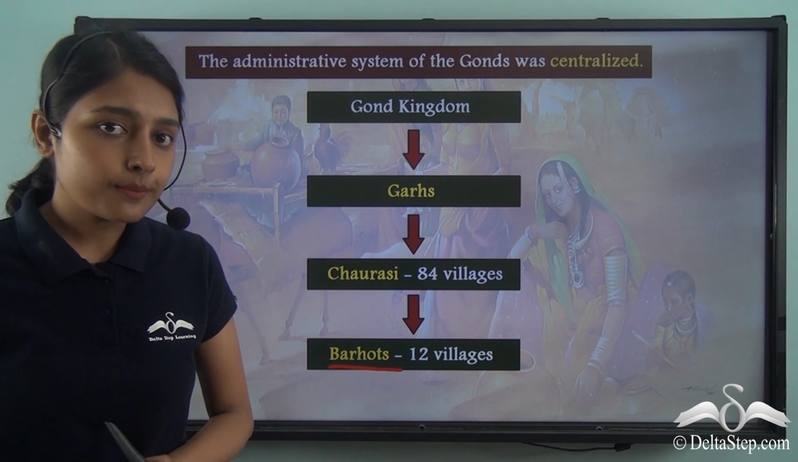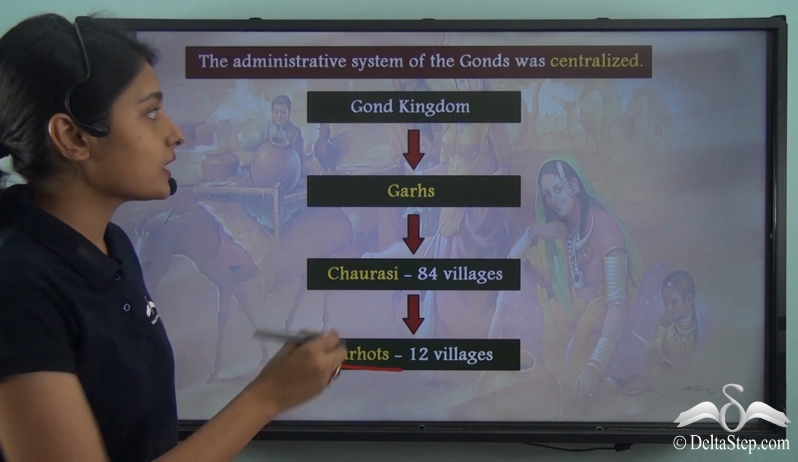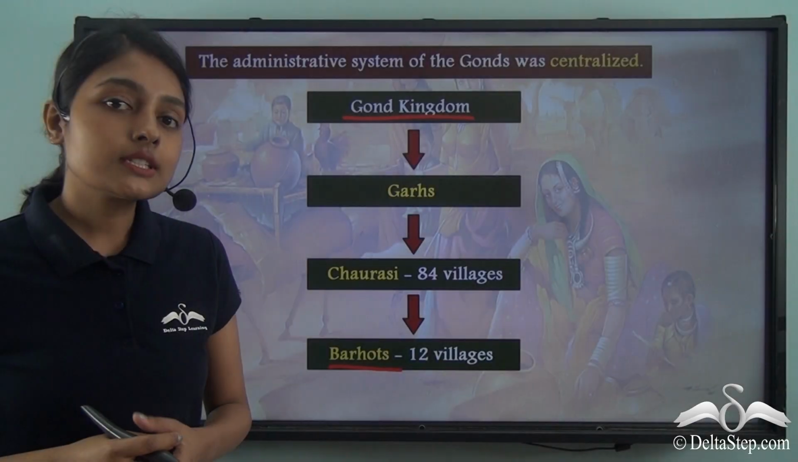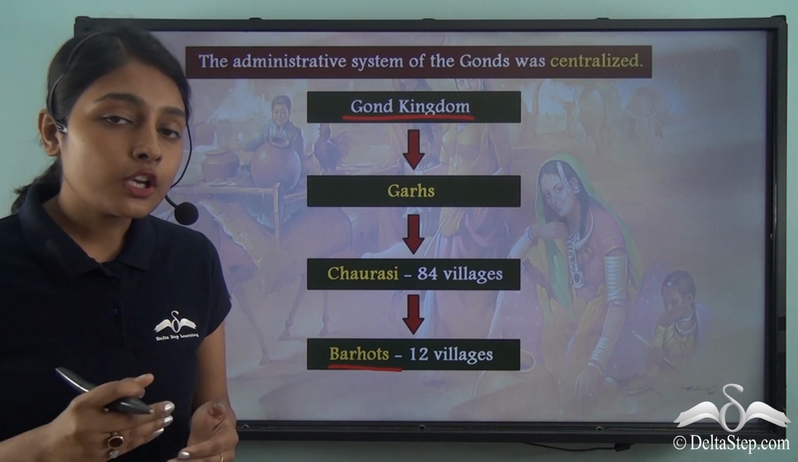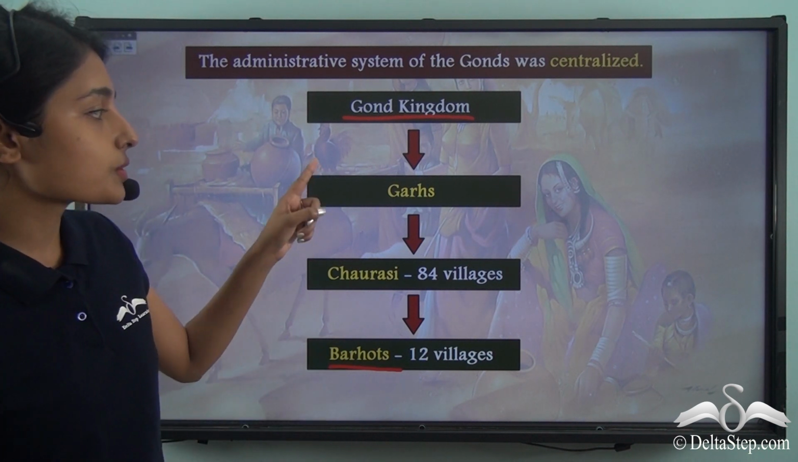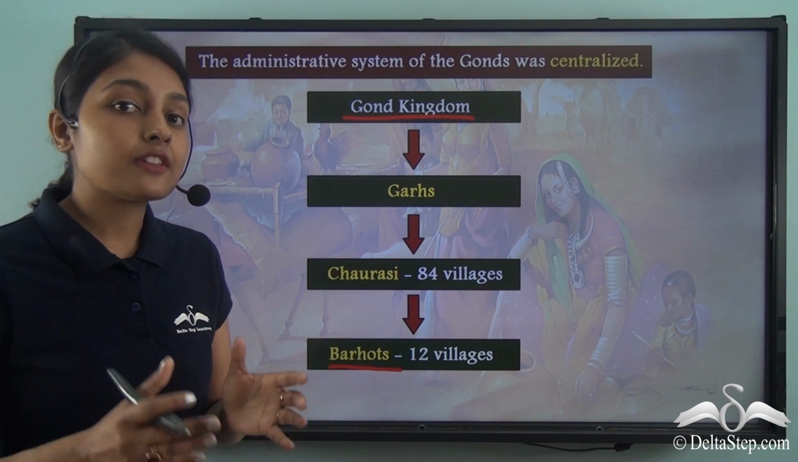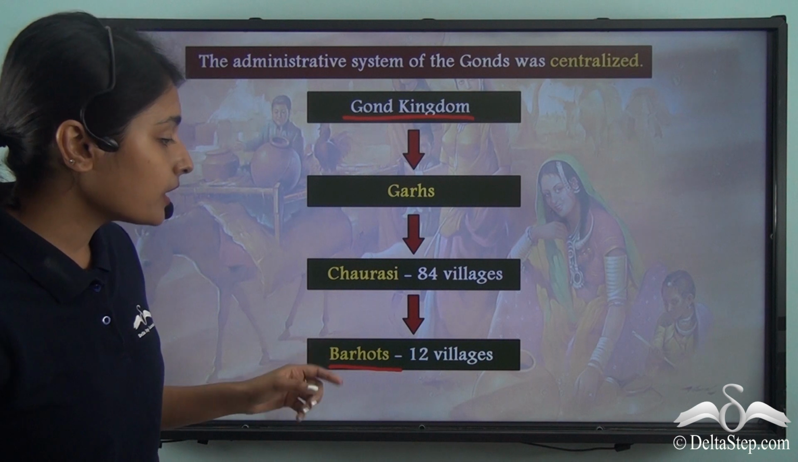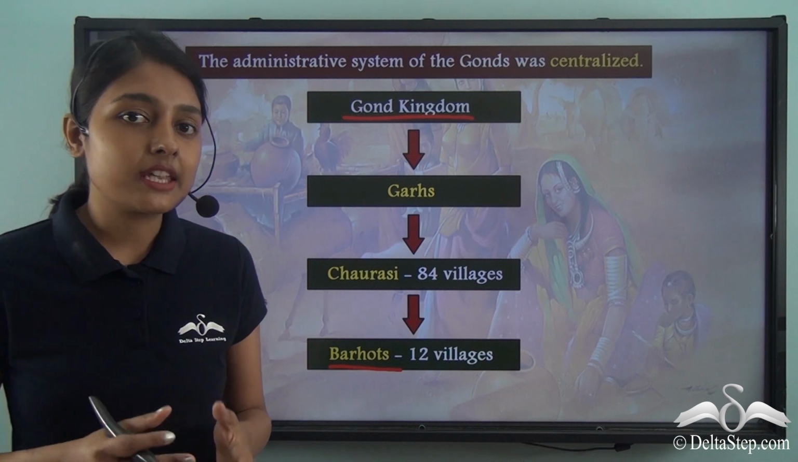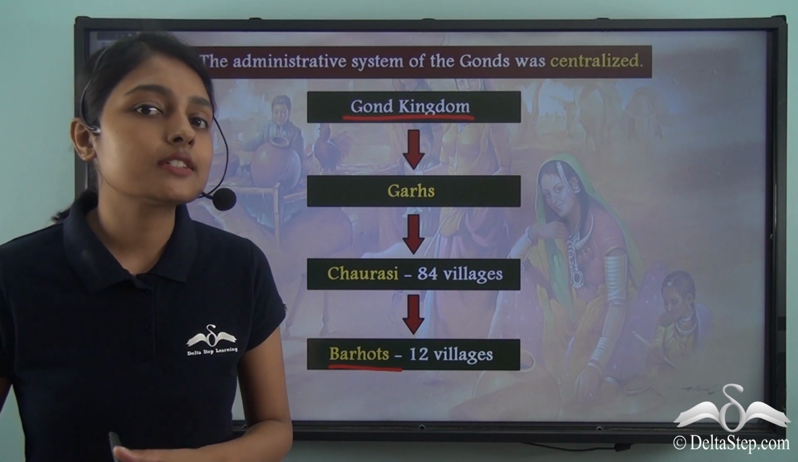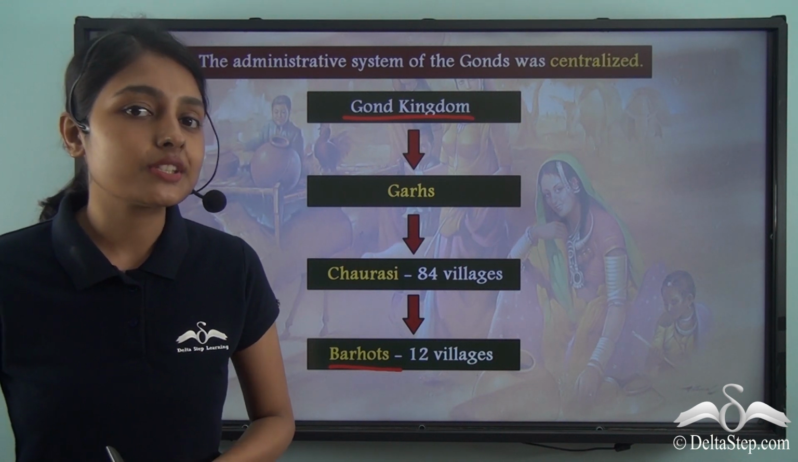So what could we learn from this? We learnt that the Gond administration was centralized because at the top of everything was the Gond kingdom. This Gond kingdom was ruled by the Gond chief or the Gond head. Following this, the Gond kingdom was divided into Gars, which were again divided into Chaurasi or 84 villages, and which were finally divided into Barhots, which were units of 12 villages. So this is the system in which the Gond kingdom was divided into several units, and this was done for the purpose of better and more efficient administration.